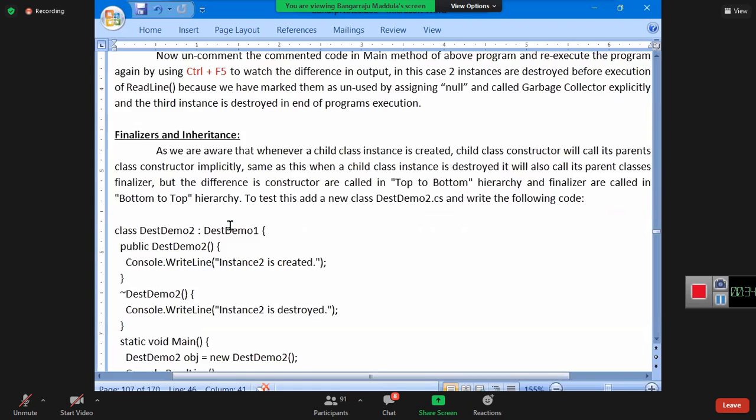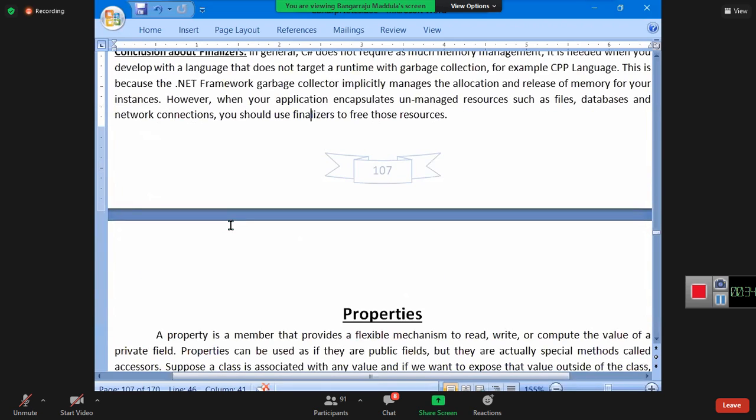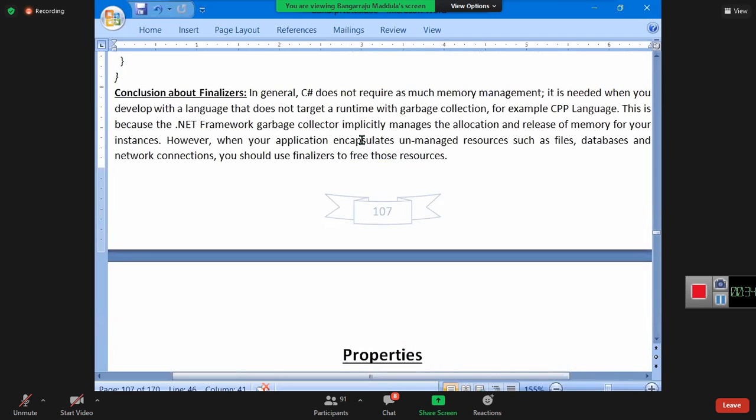Is it clear? What is it telling you in the last? However, when your application encapsulates unmanaged resources such as files, databases, and network connections, you should use finalizers to free those resources. Are you clear? Otherwise, finalizers are not at all required for us in our code. They are not at all important for us in the code. Is it clear, everyone? Okay, this is all about the finalizers.